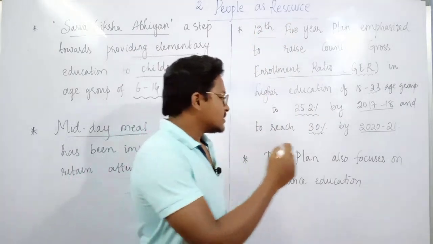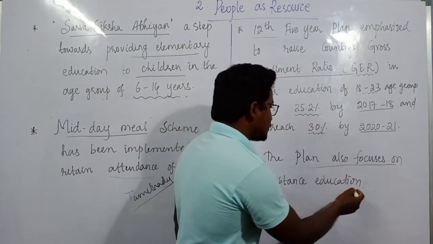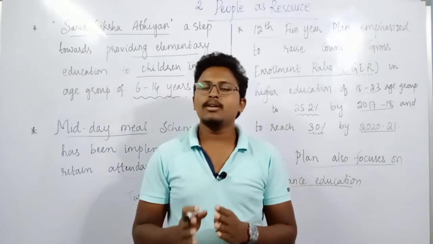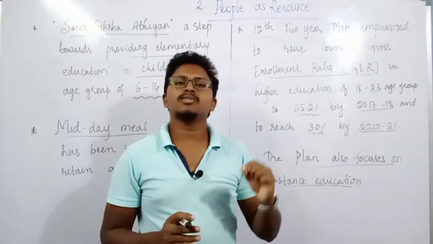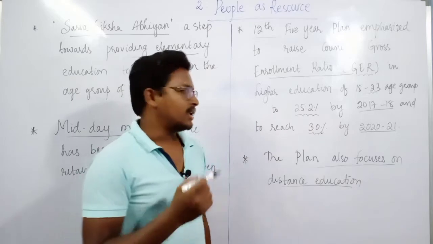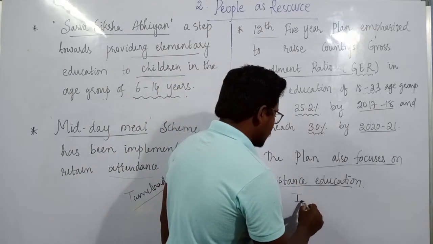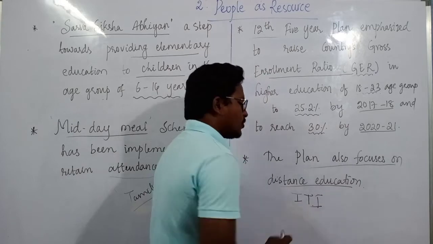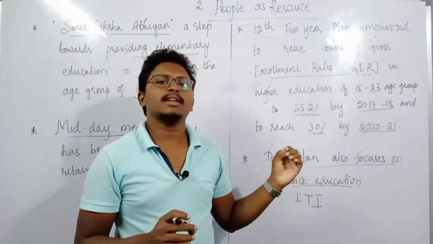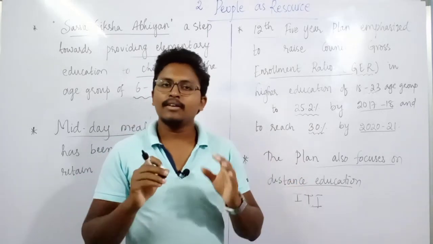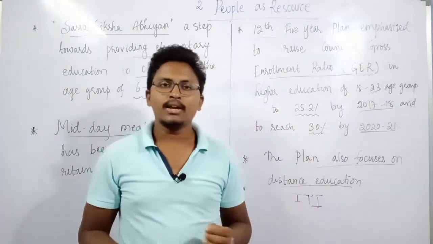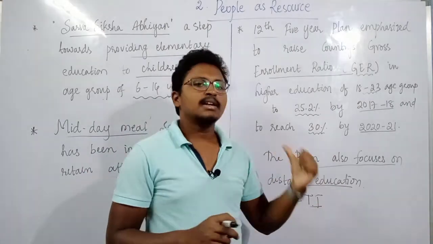And not only that, the plan also focuses mainly on distance education. What do we mean by distance education? Some people may not attend classes directly, they just go and write the exams directly. We can sometimes also call it open education. This plan also focuses on ITIs, I hope you all know, Industrial Technical Institutes. Like this, there are many other vocational courses under distance education. So in the 12th Five-Year Plan, the government has decided to improve the gross enrollment ratio and at the same time focus on distance education.